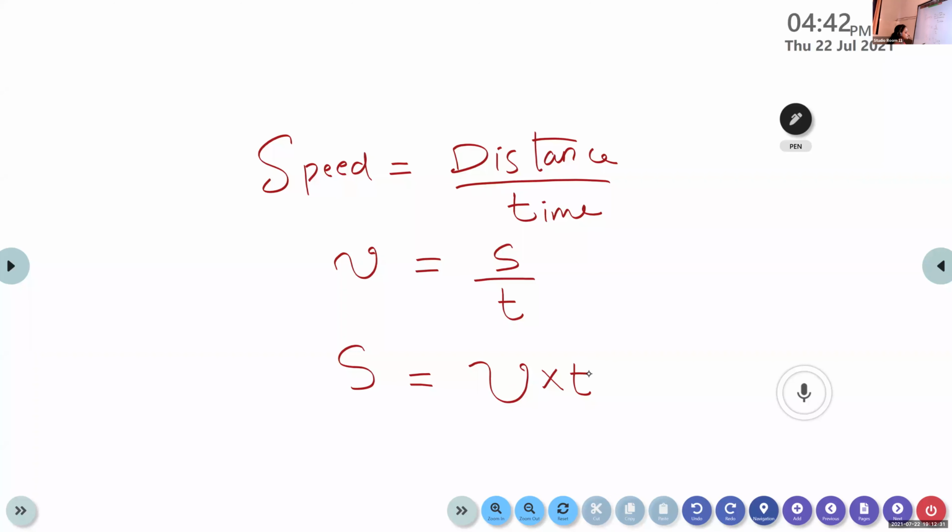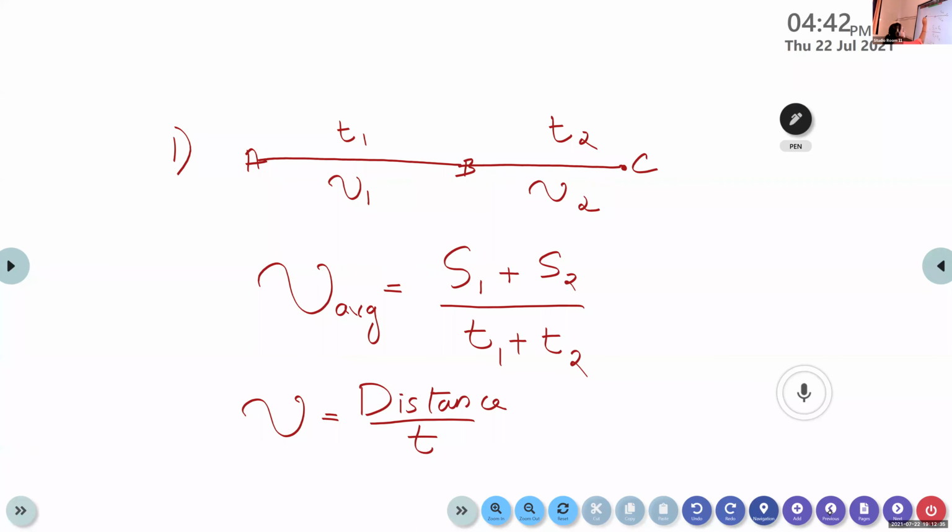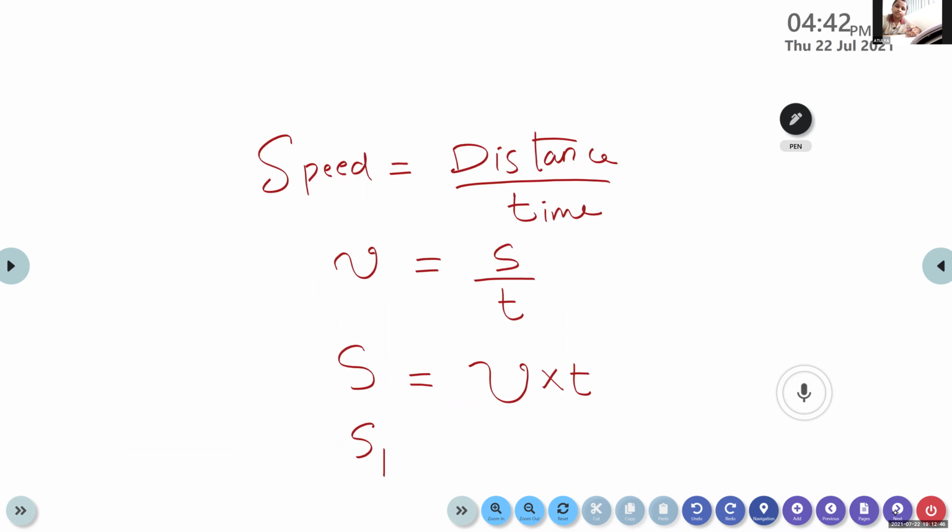Okay, then students, what is S1? Here in this case, v1 and T1, similarly v2 and T2, are provided. So how can we calculate the corresponding distance from A to B? Into T1. Yes, very good. S1 is equal to v1 into T1.